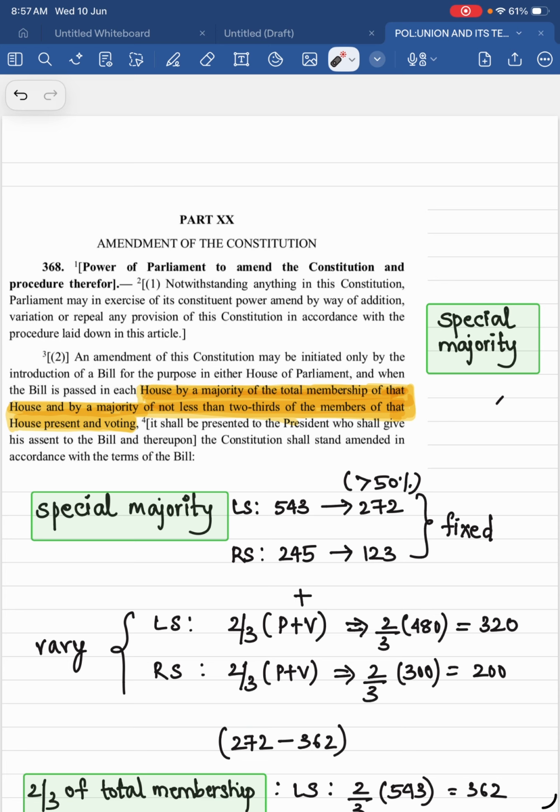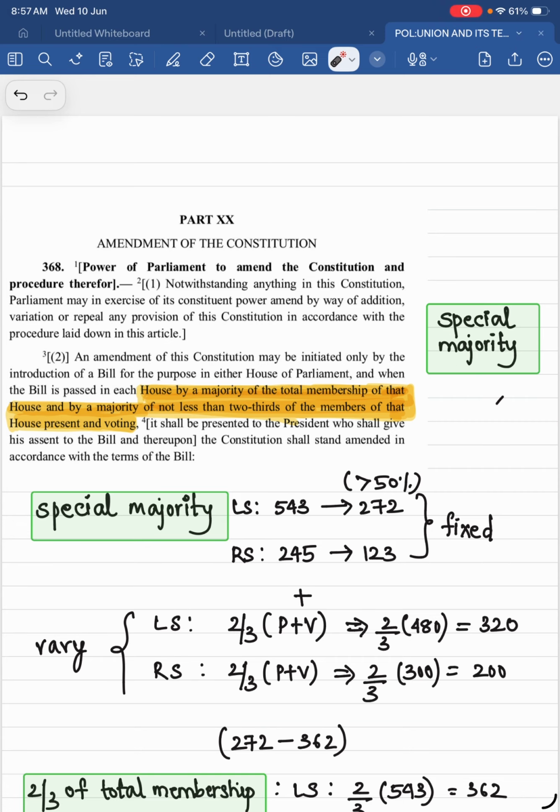This exact wording is written in the constitution, which I have highlighted here. See, by a majority of total membership of the house, and when you say and, both the conditions should be satisfied, by a majority of not less than 2/3 of members of that house present and voting. There are two conditions, condition one and condition two.